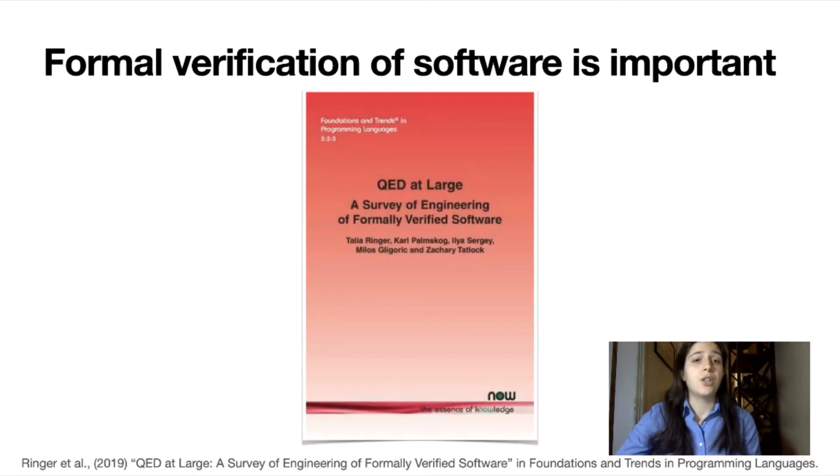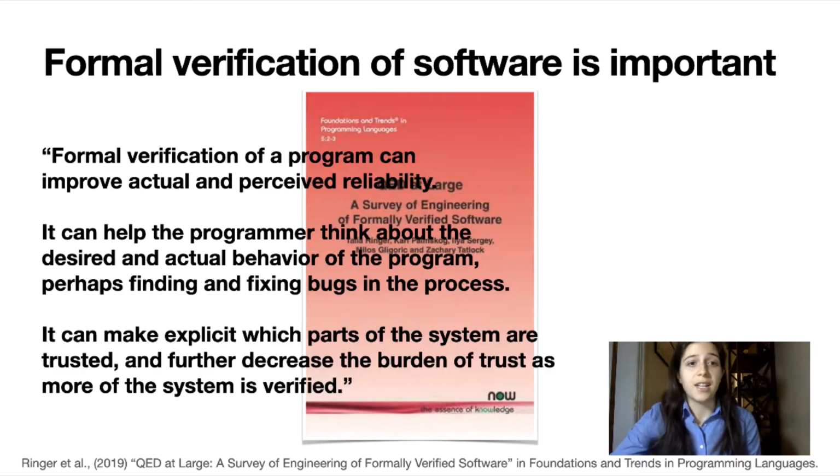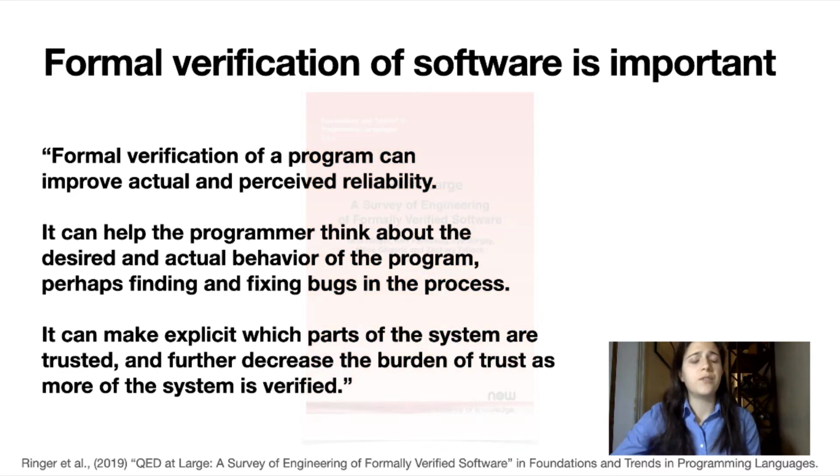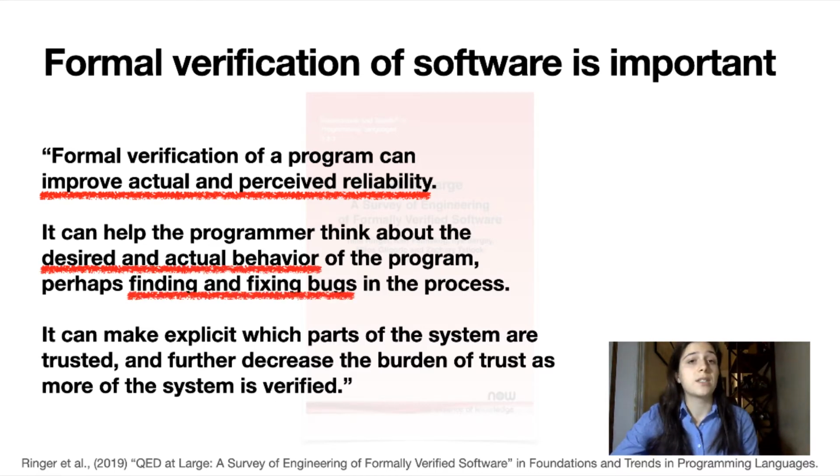This past year, Ringer et al. conducted a survey of formally verified software, where they motivated its importance, stating, "Formal verification of a program can improve actual and perceived reliability. It can help the programmer think about the desired and actual behavior of the program, perhaps finding and fixing bugs in the process. It can make explicit which parts of the system are trusted, and further decrease the burden of trust as more of the system is verified."